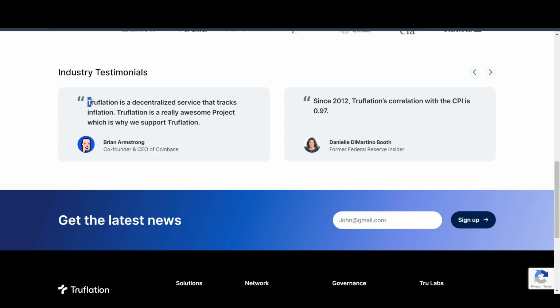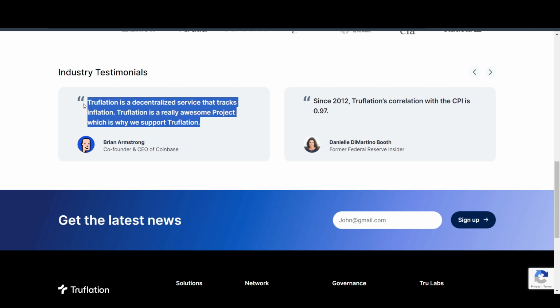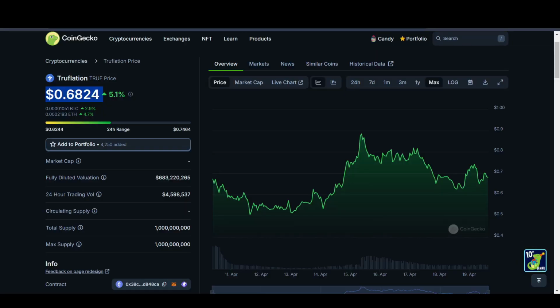He says Truflation is a decentralized service that tracks inflation. Truflation is a really awesome project, which is why they support Truflation. So their CEO is saying that they support Truflation. That means we probably have some chance that this coin could actually get launched on Coinbase as well, which is a pretty good thing.